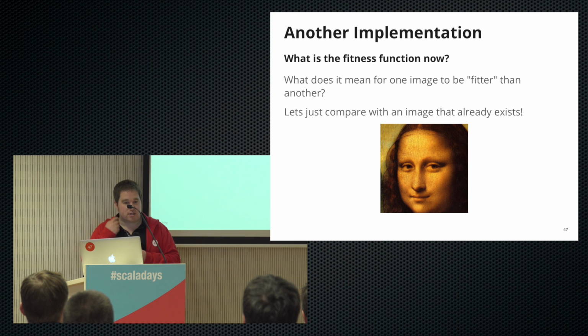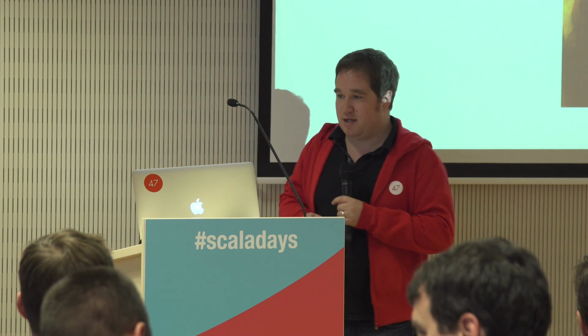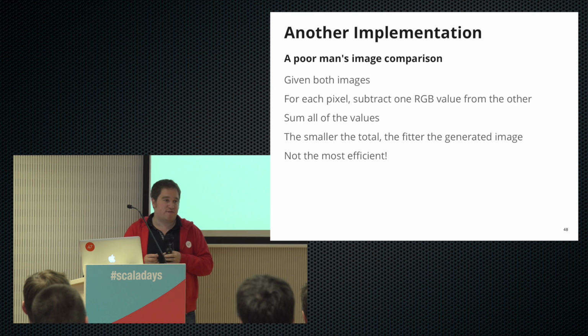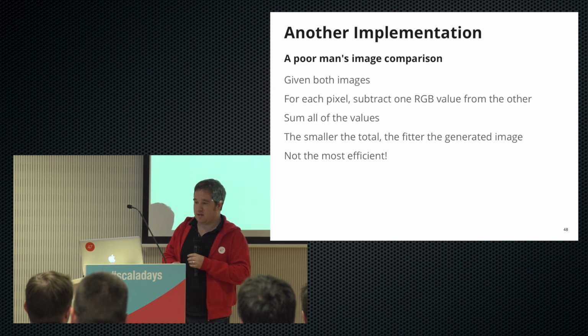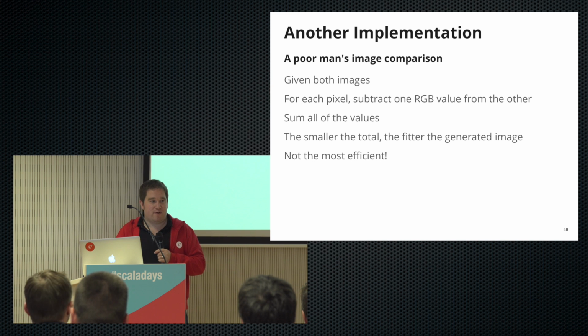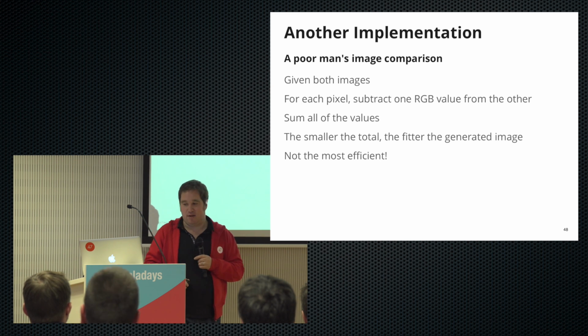Well, we can just compare this to an image that already exists and say, as we get a bit closer, we can maybe see just how close we get. Okay, so our fitness function is basically going to just compare some images. Given both images, for each pixel, compare the RGB values, subtract one from the other.